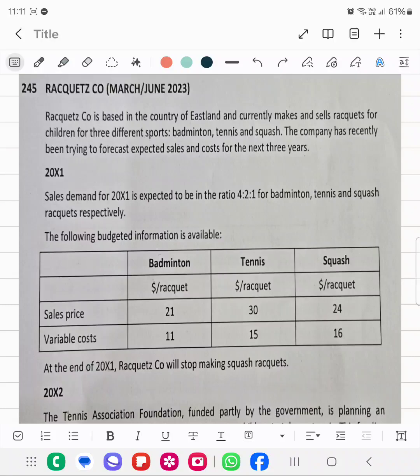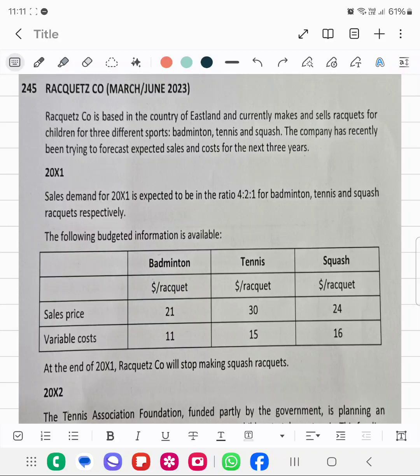For 2001, sales demand is expected to be in the ratio of 4:2:1 for badminton, tennis and squash rackets respectively. The following budgeted information is available: sales price, variable cost. At the end of 2001, Racquetz Company will stop making squash rackets.